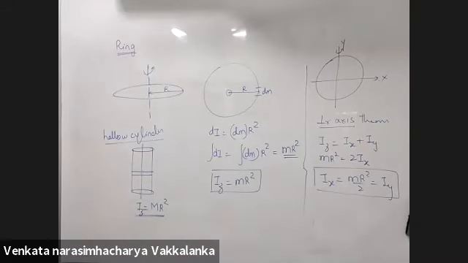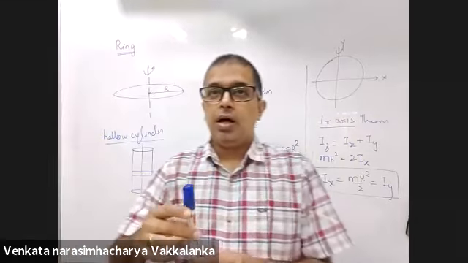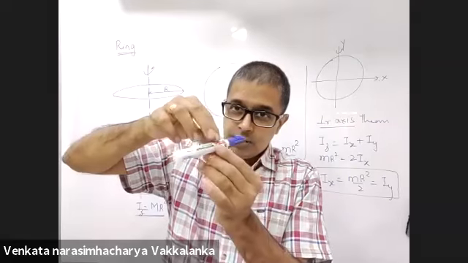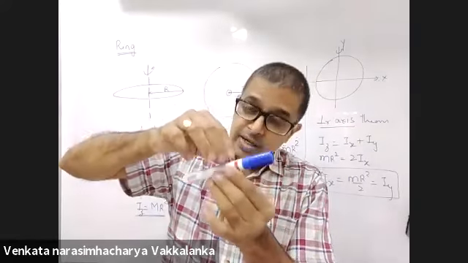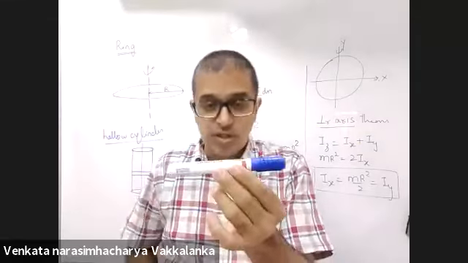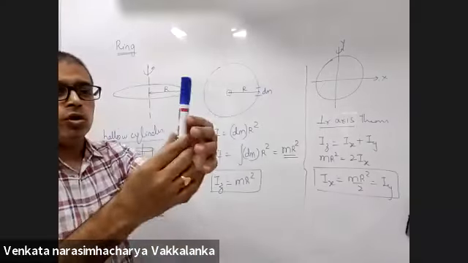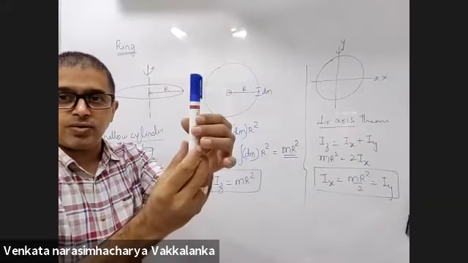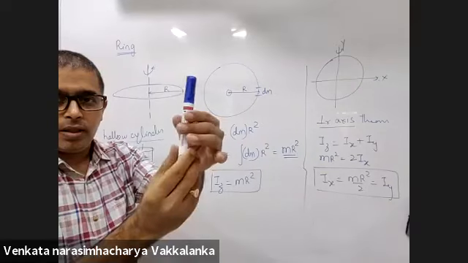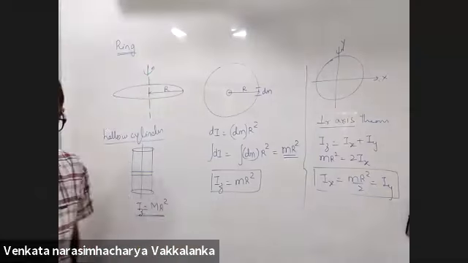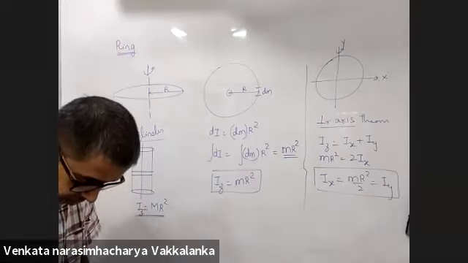Sir, I have a silly doubt. If you place the hollow cylinder horizontally on a horizontal floor, will it be MR square upon 2? No, you mean about this axis? Yeah, sir. This is a very interesting problem, we'll deal with it in the last. It's not silly, it's a tough problem. Right now we know the moment of inertia only about this axis. About that axis we will solve later. It will take us one more lecture to come to that.